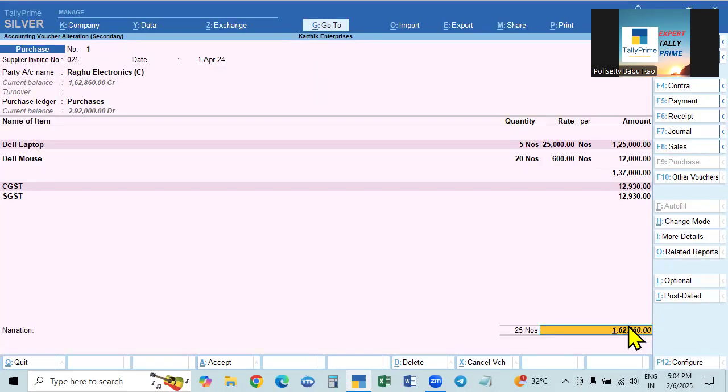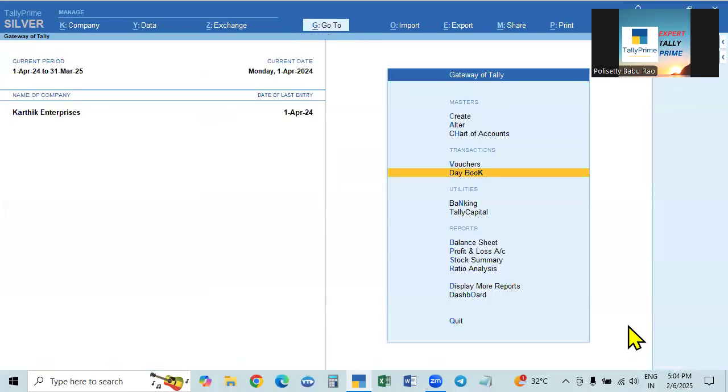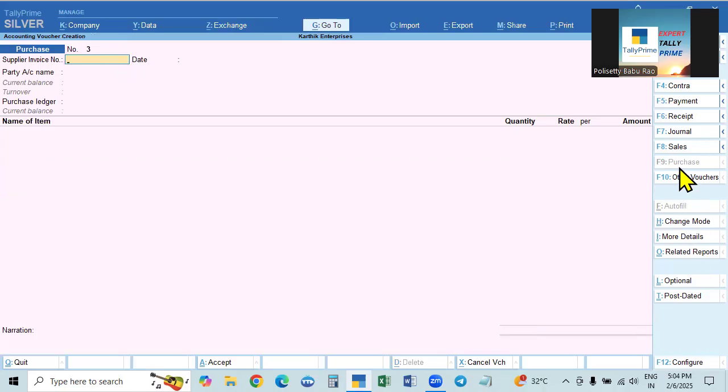So for this, separate maintenance is needed. The same voucher number we can keep as it is and use it, because we are not using it for reporting. We are separately entering the supplier invoice.